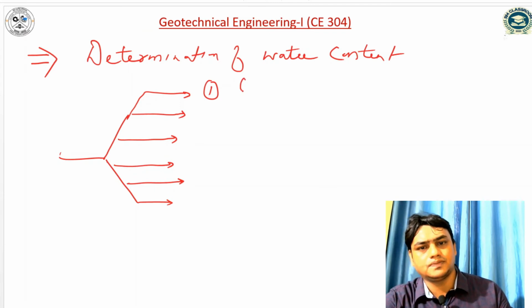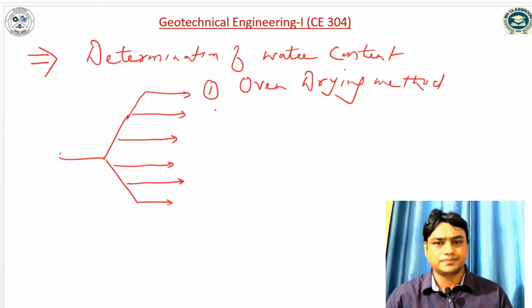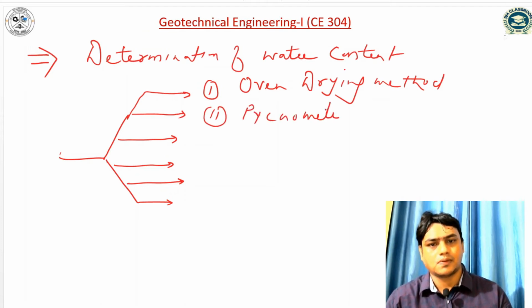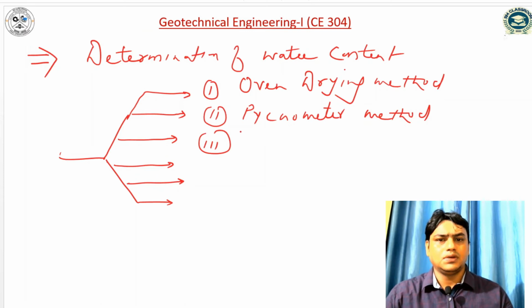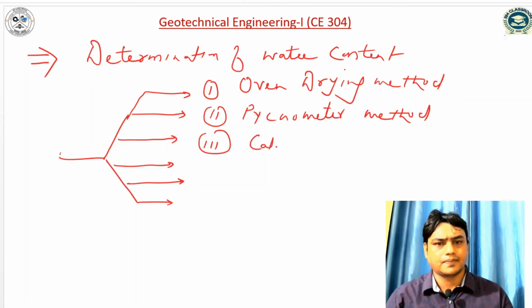The first one is a very famous method, the oven drying method. Second one is the pycnometer method. Third one is the calcium carbide method.